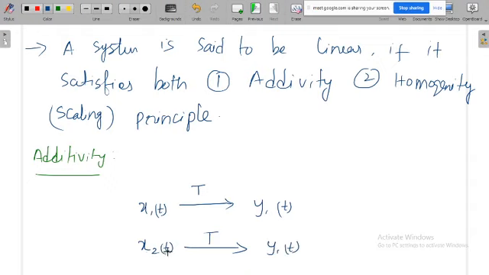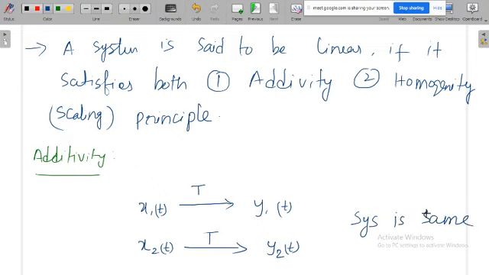Because I have modified the input, I get a corresponding new output. When the input is x1 of t, the output is y1 of t. When the input is x2 of t, the output is y2 of t, but the system is the same.